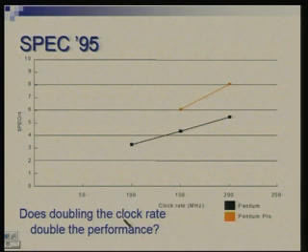For example, you may take the same machine and look at its two different versions with different clock rates, and ask whether doubling the clock rate doubles the performance or not. So here you ran some programs of the SPECint set over Pentium and Pentium Pro. This refers to Pentium, this refers to Pentium Pro. For each case, you have done it with different machines.